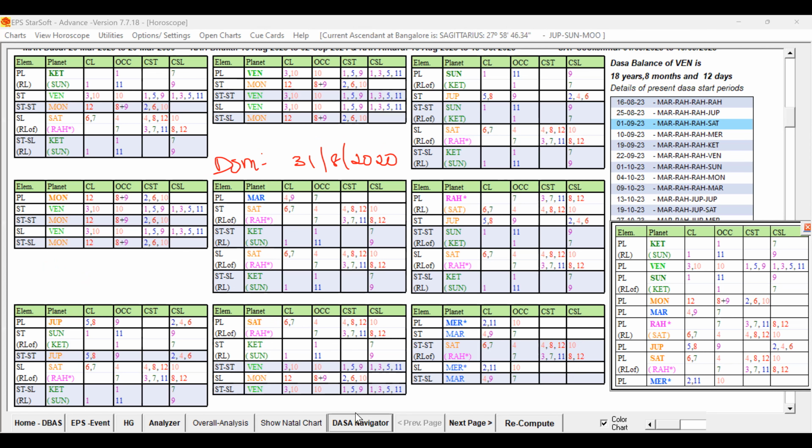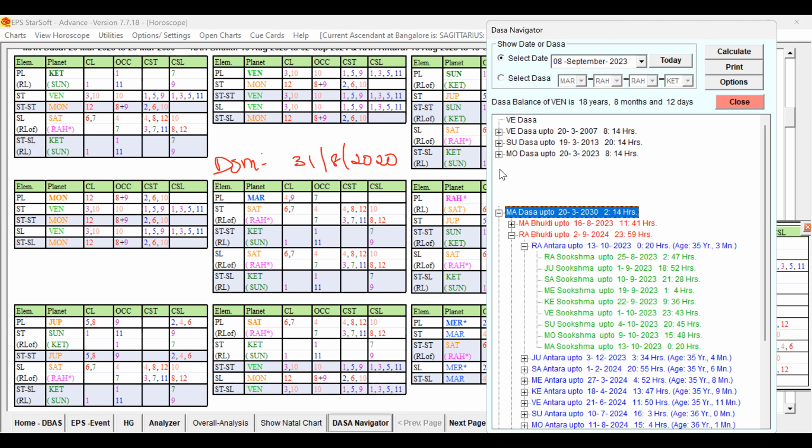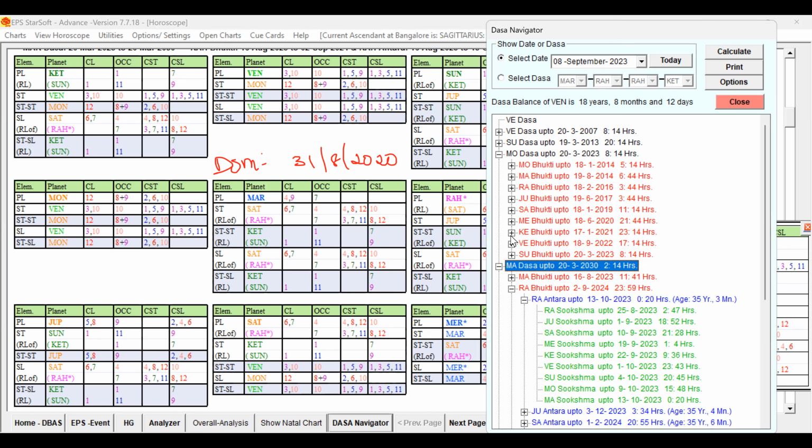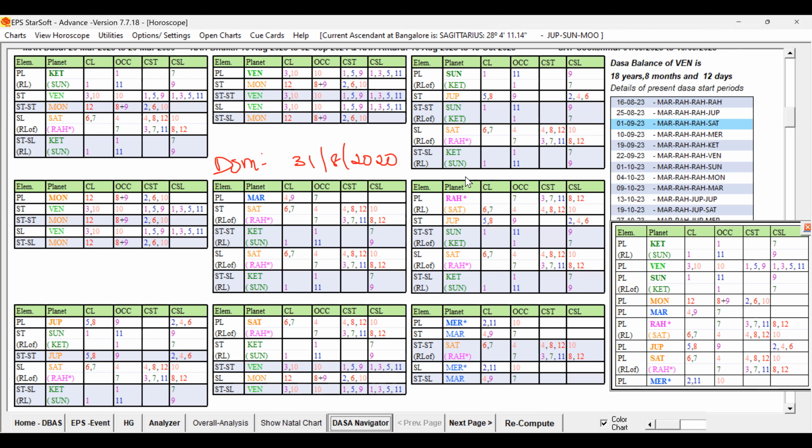Let us check the Dasa period. 31st August 2020. Ketu, 31st August. You can see Moon Antara. So Ketu, Moon Antara, that native got married. But you can see other than Ketu, Moon also has weakness. But other than Mercury and Ketu, all the other planets have the primary levels unfavorable.